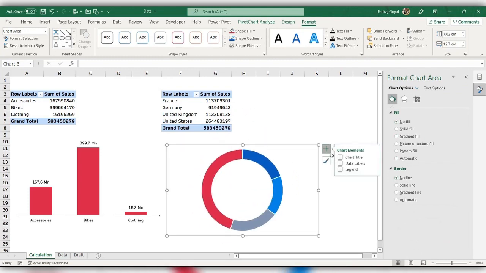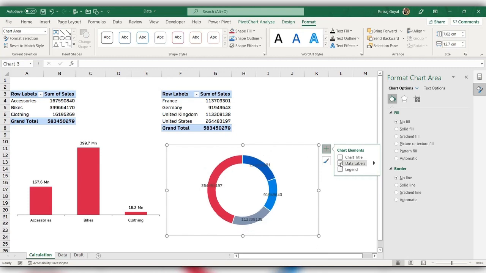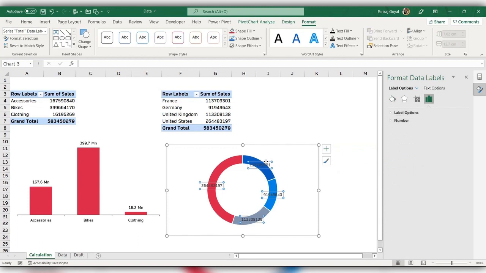Now I want some data labels. So I'll just click on the data label. Again, you can see the numbers are in original format only. So I'll go to data label and then more options. It hasn't been enabled yet. Yeah. So what I can do is include the category name.